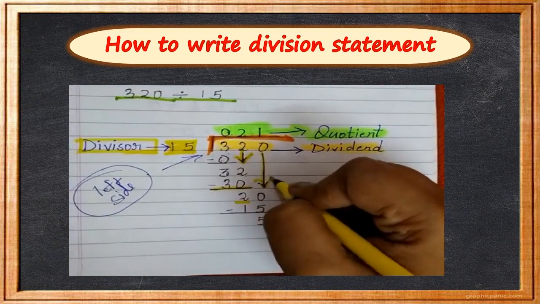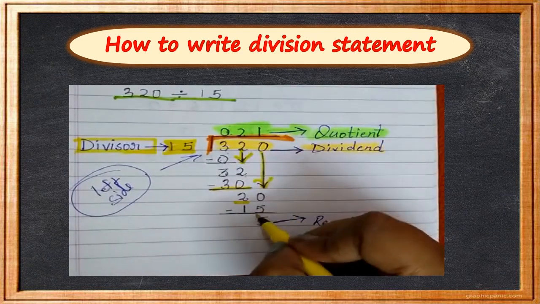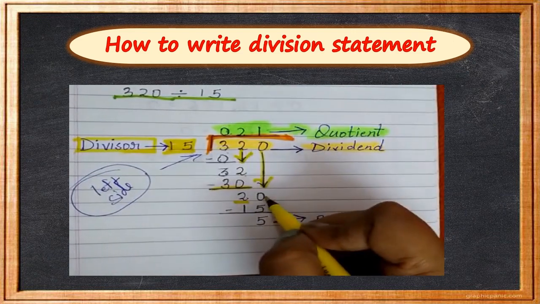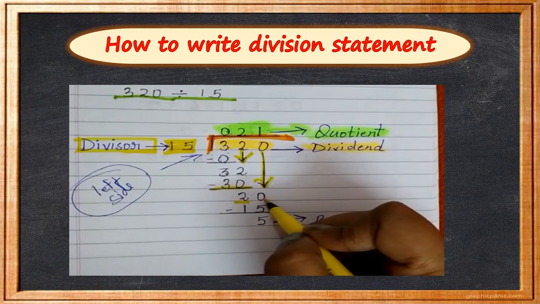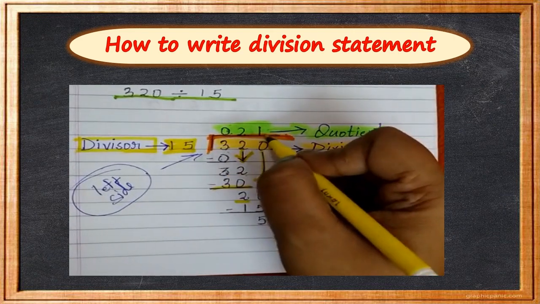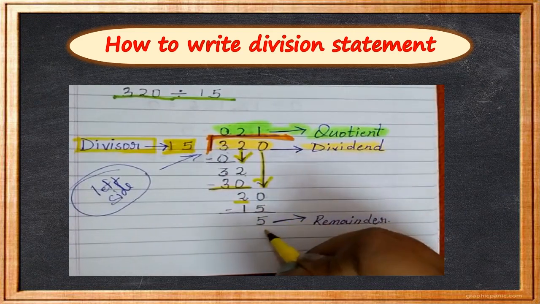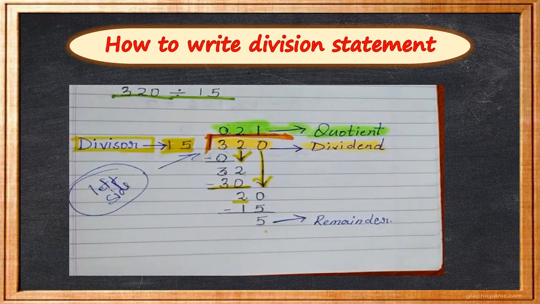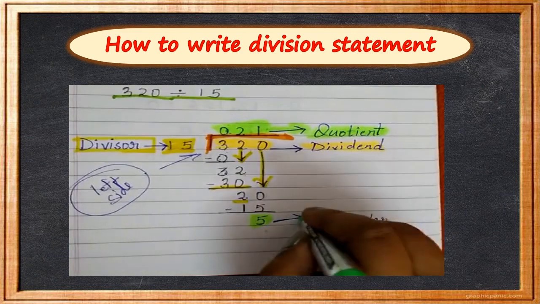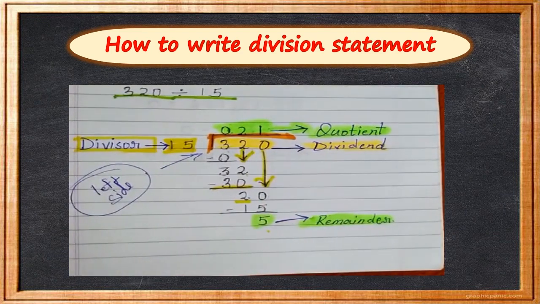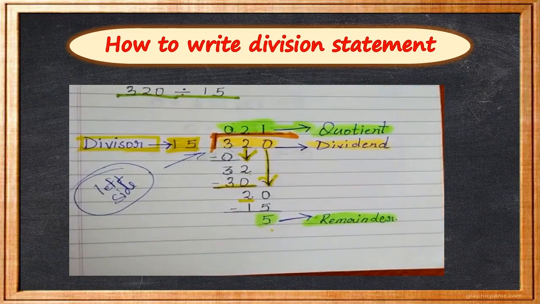Bring this 20 down and 0 down. Then read 15 table: 15 twos are 30, so we will be taking 15 ones are 15, and 5. What is left in division? We call it remainder. Is it clear, children?